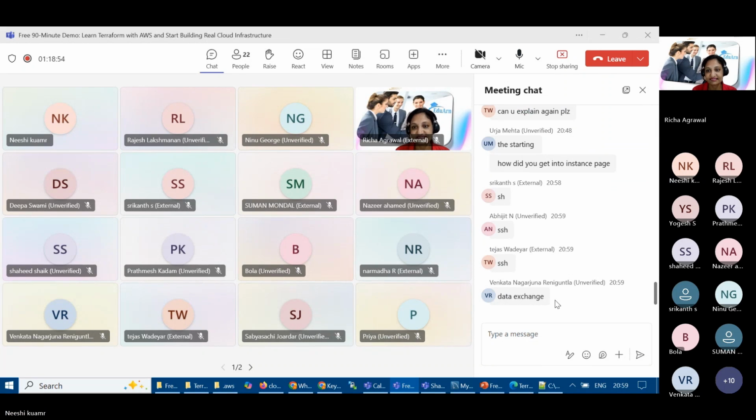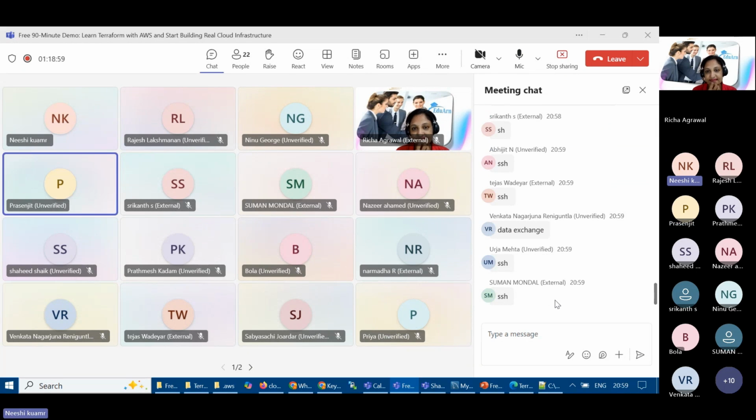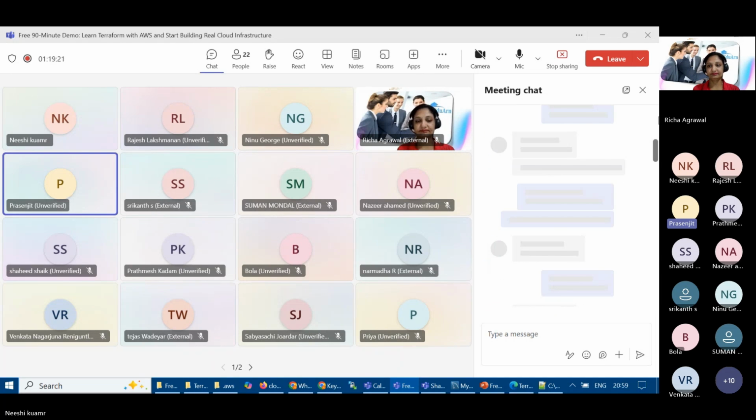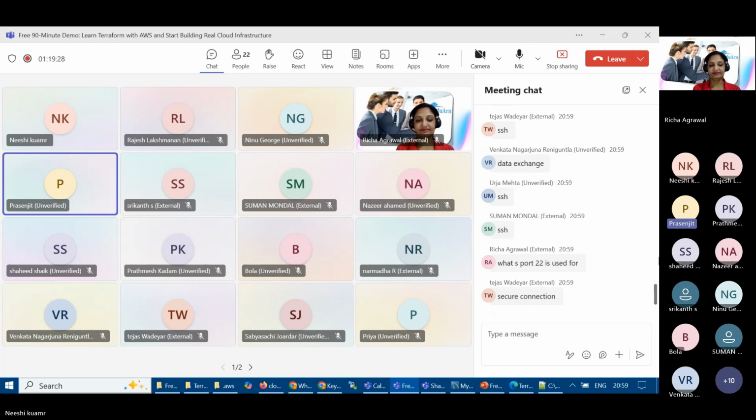Yes, please, you can continue. What are you asking again? Okay, so what is the purpose of port number 22? Port number 22, I think... no, Jenkins is for 8080. Yes, I think this is for SSH use, no? I put down SSH.